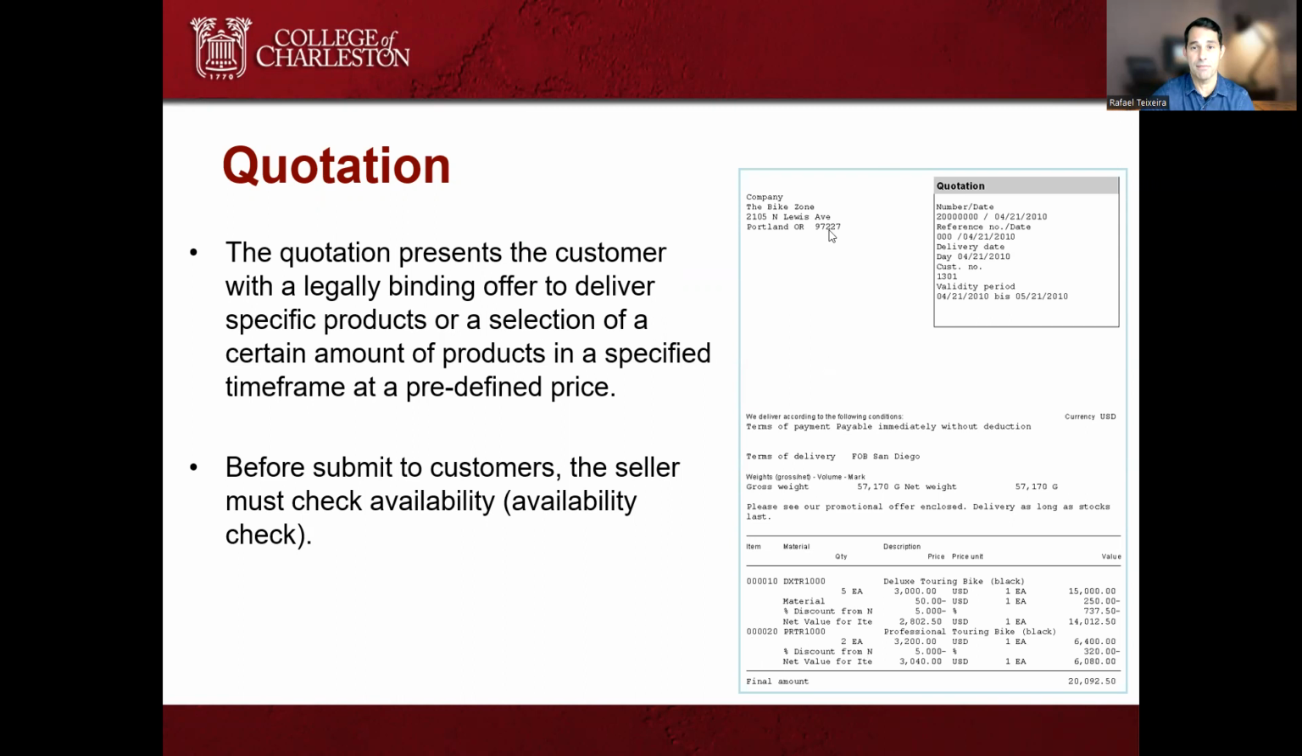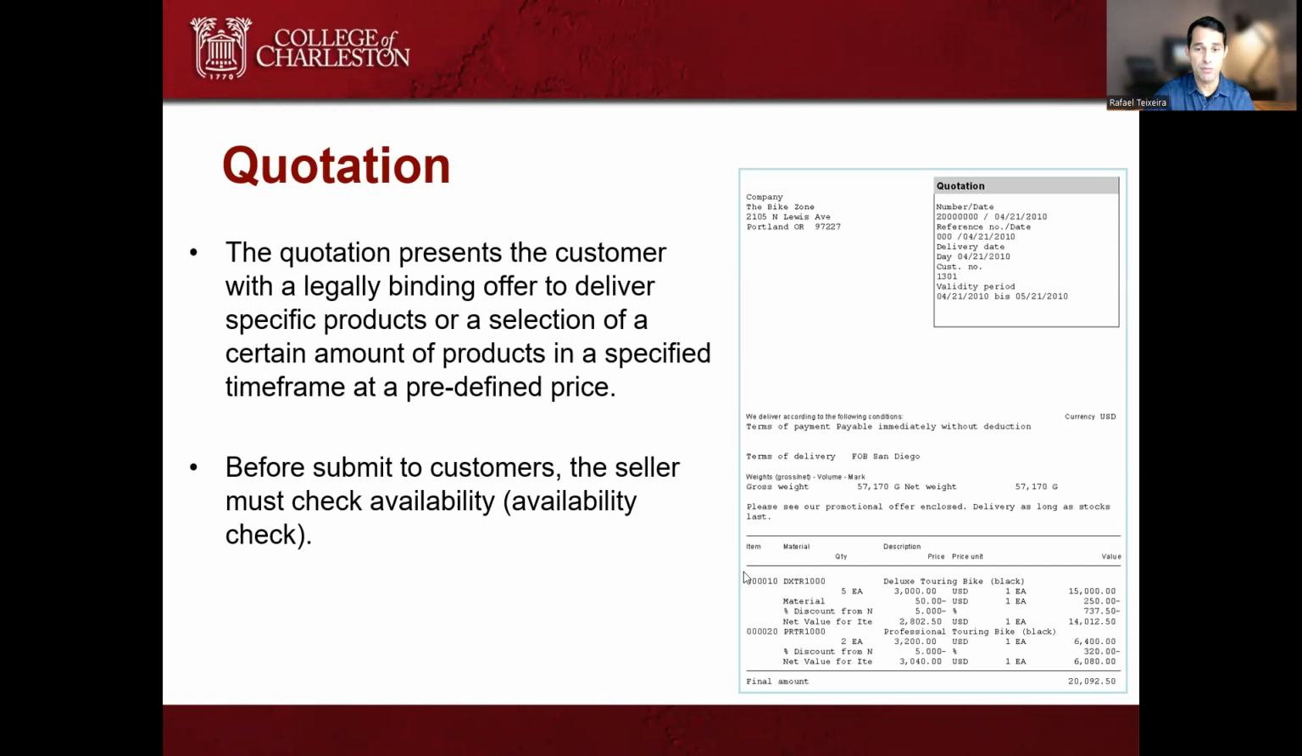Okay, so here is an example of a quotation. This is a document, can be a print version, can be a PDF version sent through email. So here's the company, for example, a bike company, Bike Zone. This is the quotation, with information about the document. And here is information about the payment, which is in dollars. Then the terms of delivery, specific about how the transportation is going to be, who is responsible for transportation.